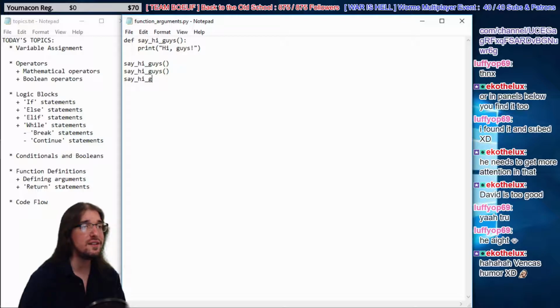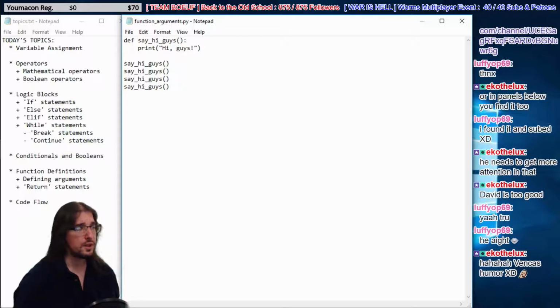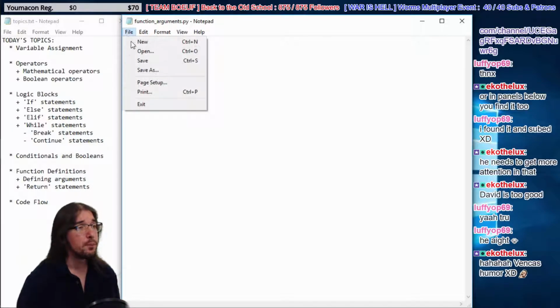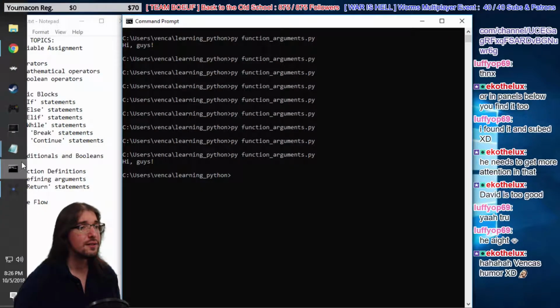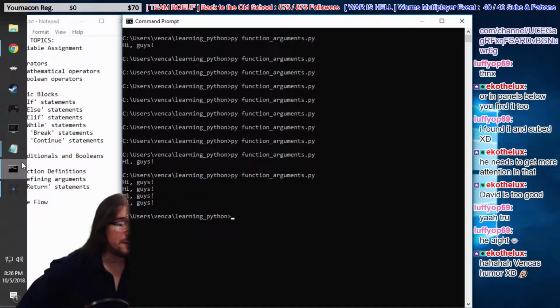The glory of functions, it saves you a lot of space. Because if you have one bit of code you're running a lot over and over again, don't bother rewriting it. Put it in a function. That makes it a lot easier to call it repeatedly, right? So you can say hi, guys, a bunch of times. Sick, right? Easy peasy.